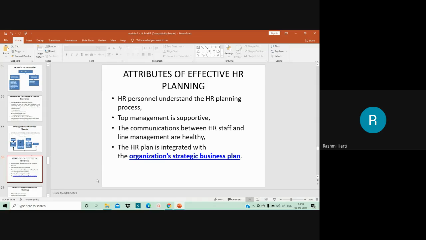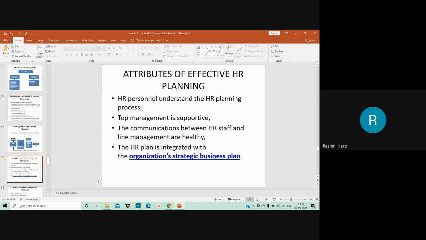So HR personnel have to be trained and be experts in HR planning, that is human resource planning. The second attribute for effective HR planning is top management support. If top management doesn't support, in terms of budget, in terms of finance, HR planning may not be perfect. HR planning cannot go the right way if top management doesn't support. So top management support is very much necessary for human resource planning to be effective.